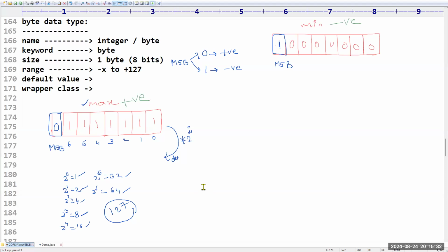Yes, sir. Clear, sir. Then how to calculate for negative? Sir, there is a standard procedure. If you know, then okay. If you don't know, leave it. Just understand it, because the people who are coming from an electronics background can understand.